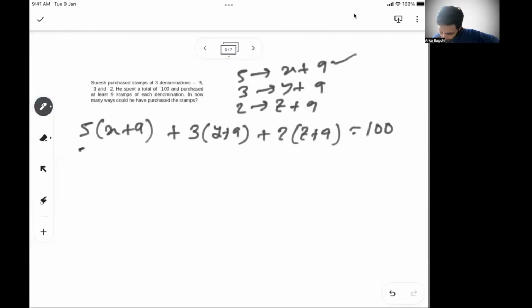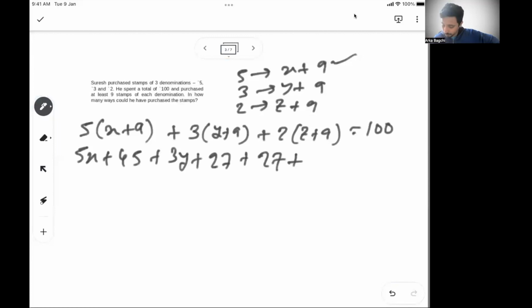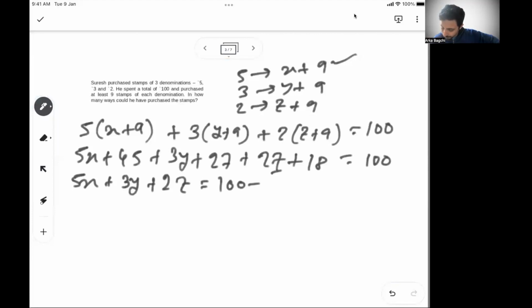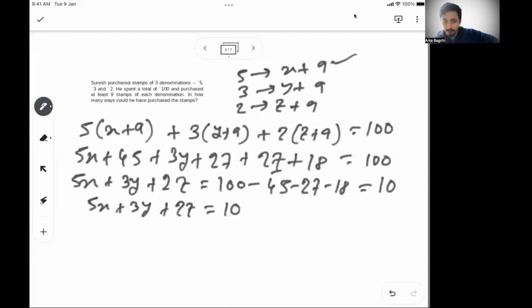Let's say 5x plus 45, 3y plus 27, 2z plus 18, and this is equal to 100. So can I say 5x plus 3y plus 2z is equal to 100 minus 45 minus 27 minus 18. So 45 and 18 is 63, plus 27 is 90, so 10. So I can write 5x plus 3y plus 2z equals 10. Now all of them have to be positive or non-zero numbers.